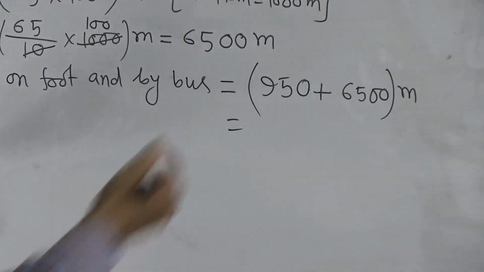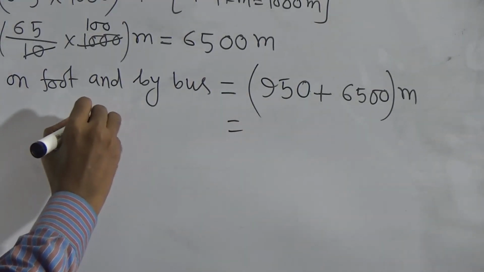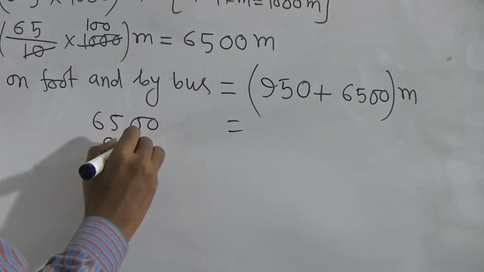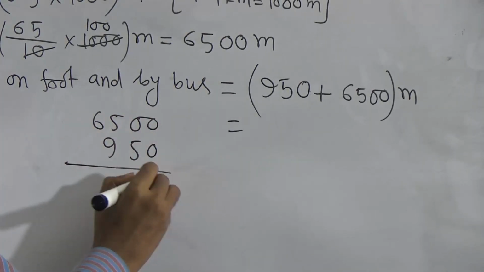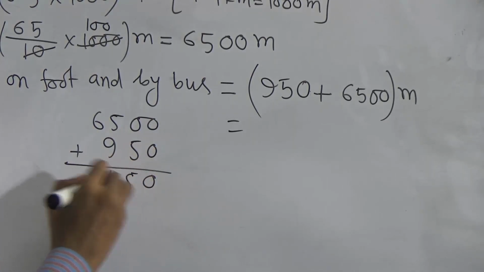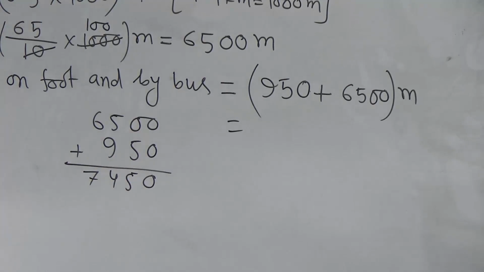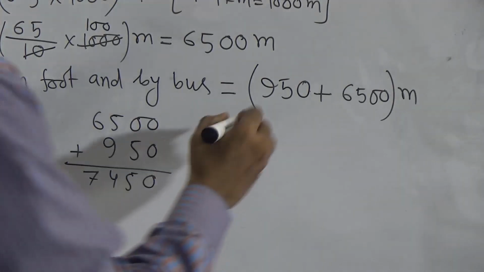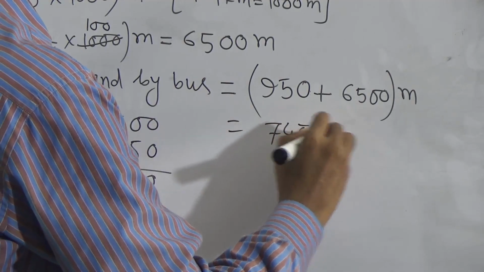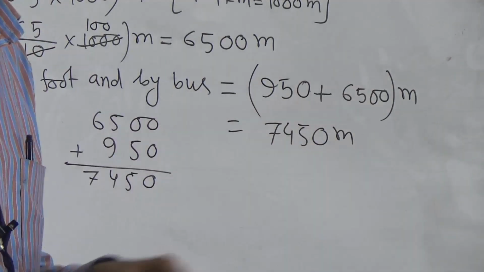If you are confused with this addition, you do it this way: 6500 plus 950. Adding now, write here 7450 meter.